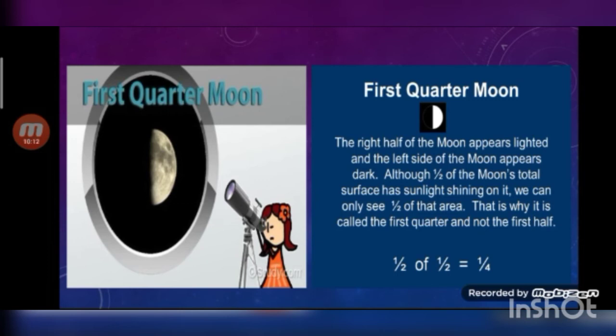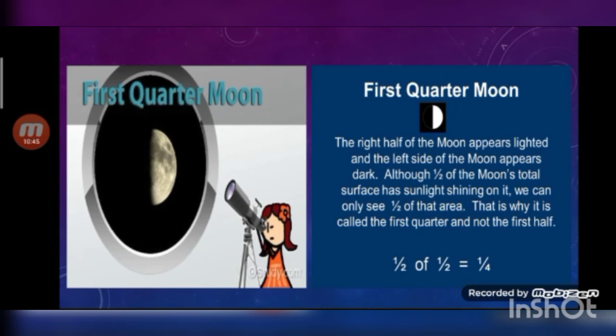Now students, remember I have earlier told you that we can see only one side of the moon, one and the only one side of the moon. That means we can see only half side. Now half of that side it has travelled, that means half of half is quarter, so that is why it is called first quarter.